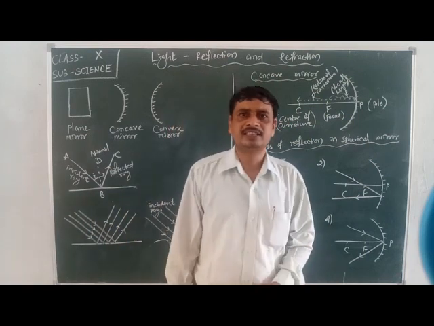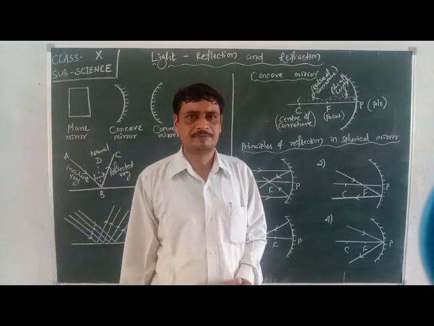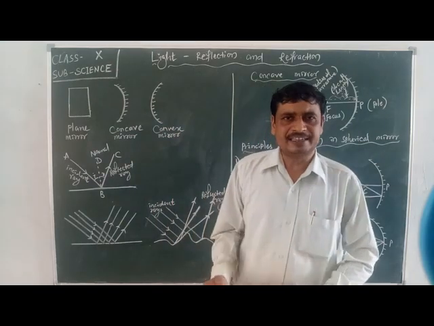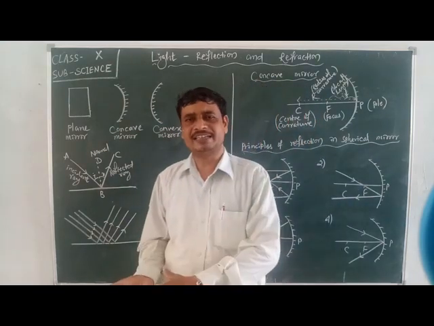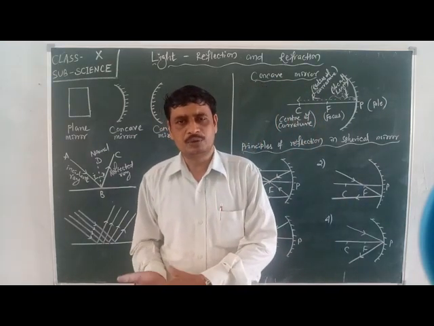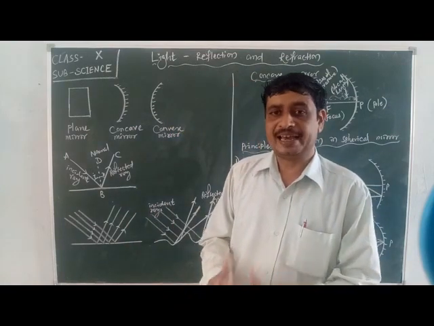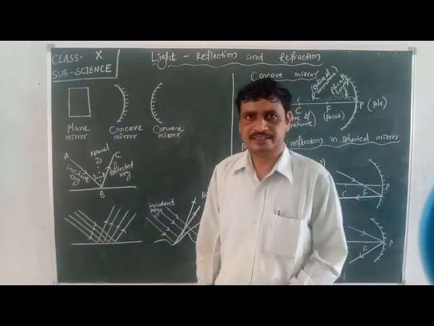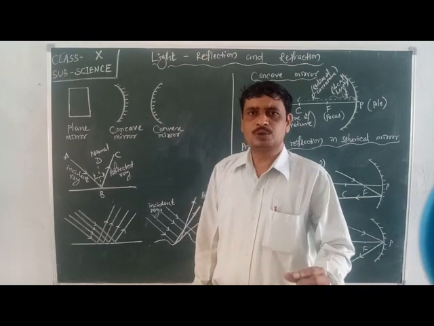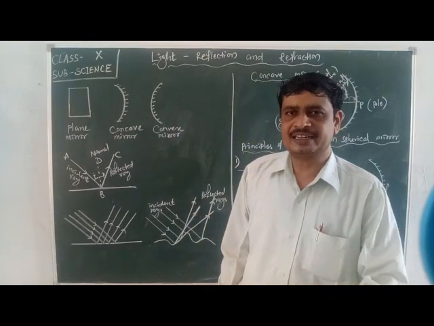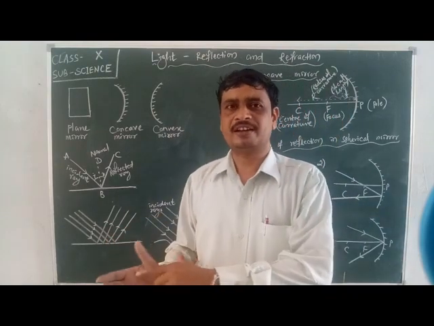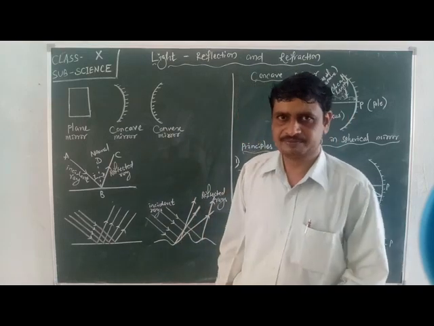At that point, the representation will be possible. When the reflected rays or refracted rays really meet or appear to meet, then it shows the representation of the object when light is reflected.